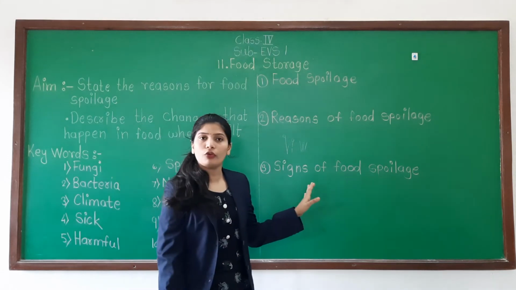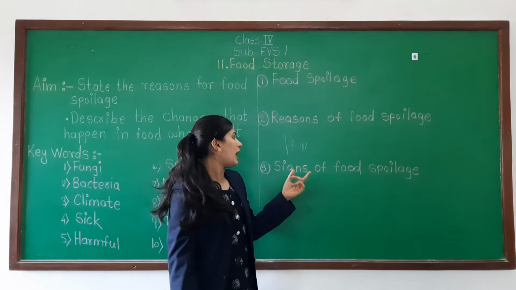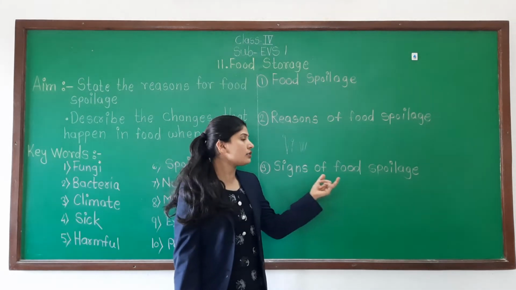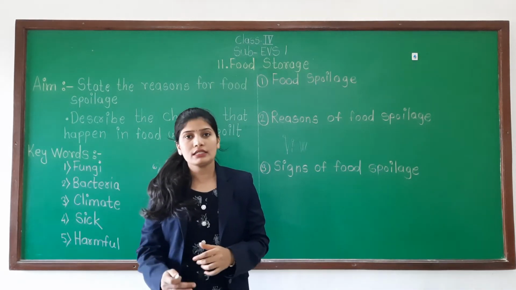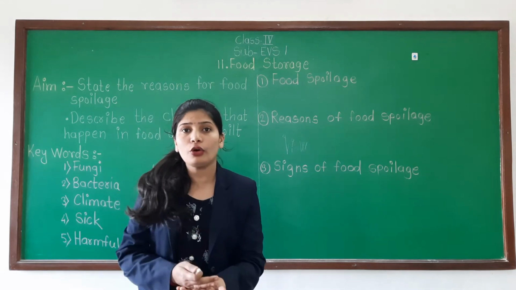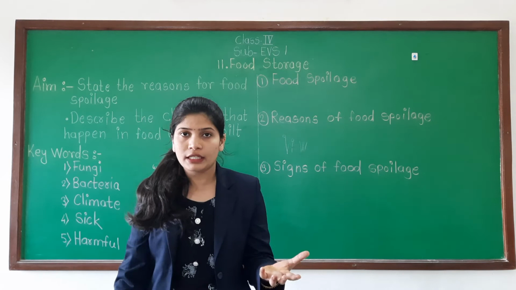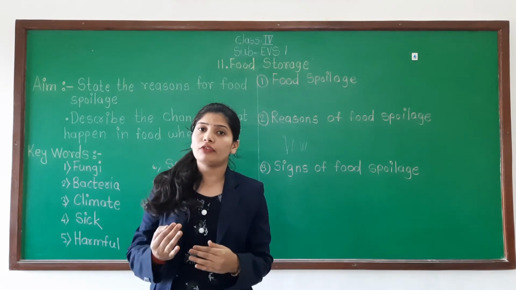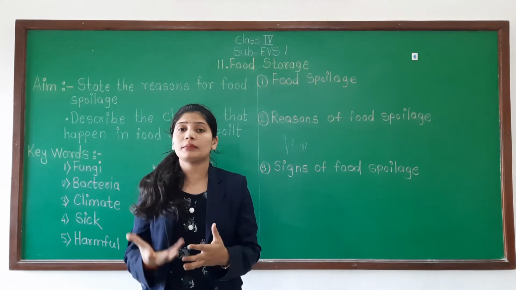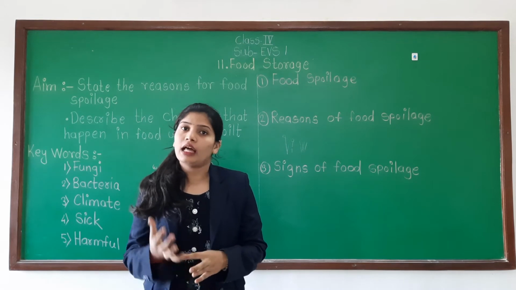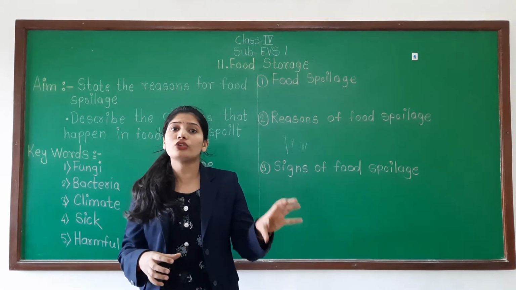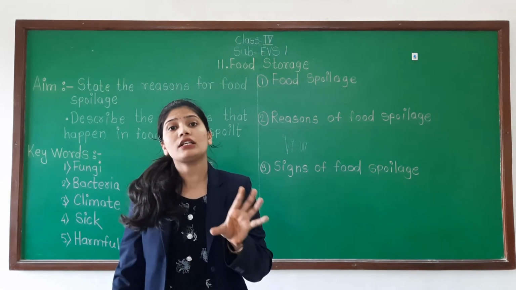Understood the reasons of food spoilage? And the last one is the signs of food spoilage, meaning how can you tell that the food is spoiled? Like in fever our body shows some symptoms, the food also shows some bad changes.